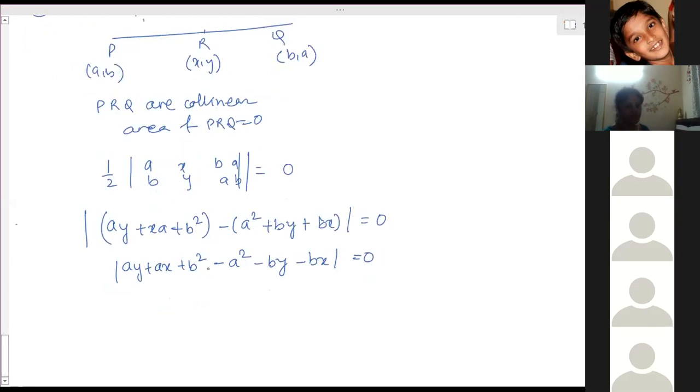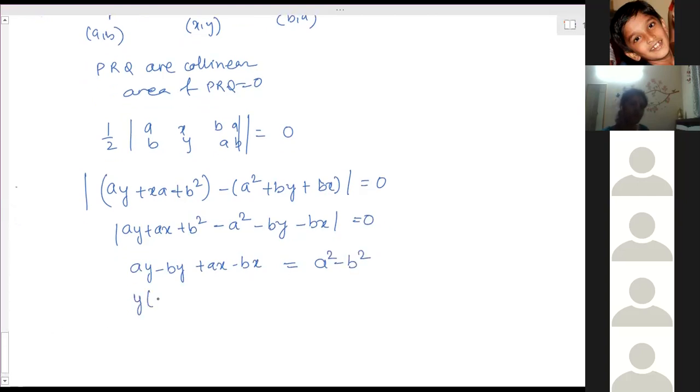So for simplifying, what we can do is, ay minus by, ax minus bx is equal to, this a square and b square we'll take on the other side: a square minus b square.